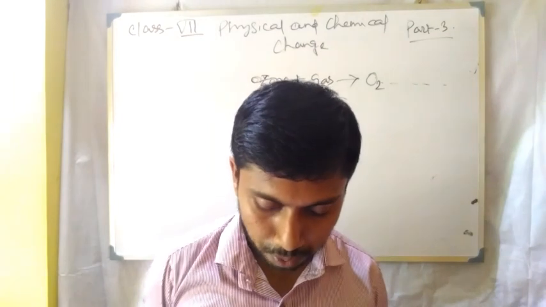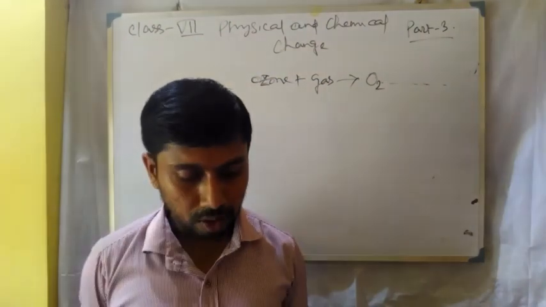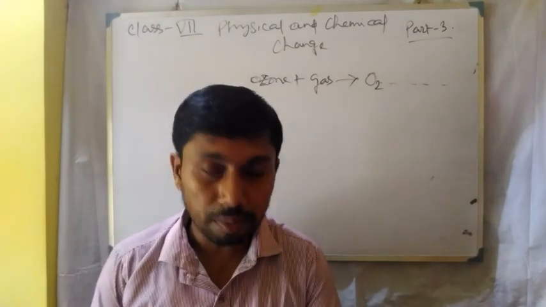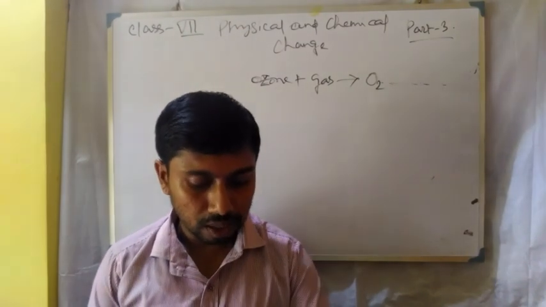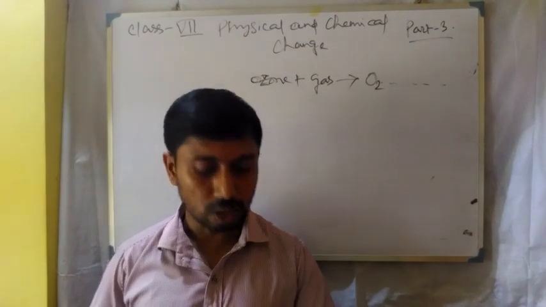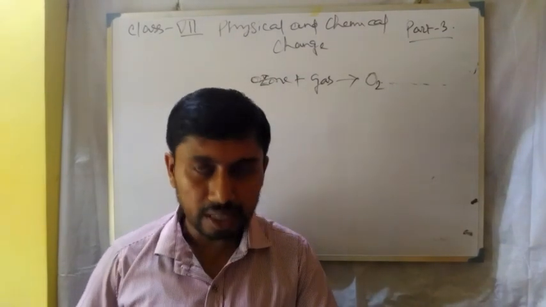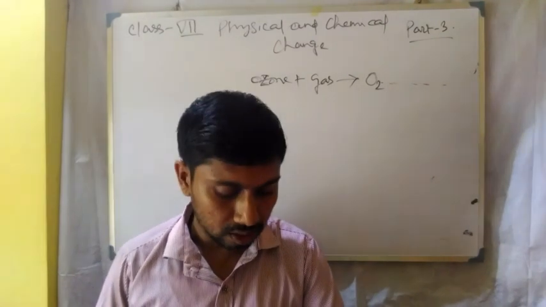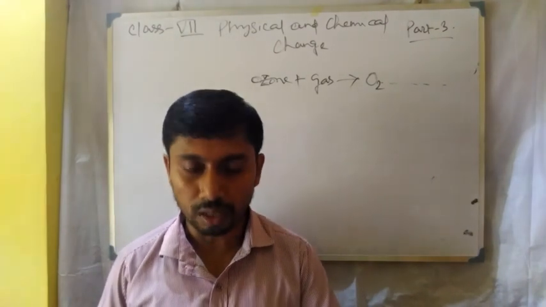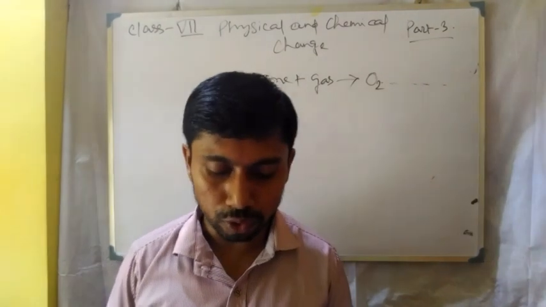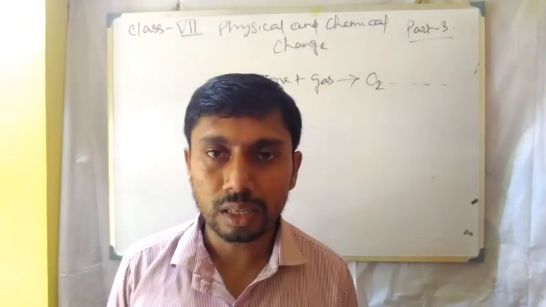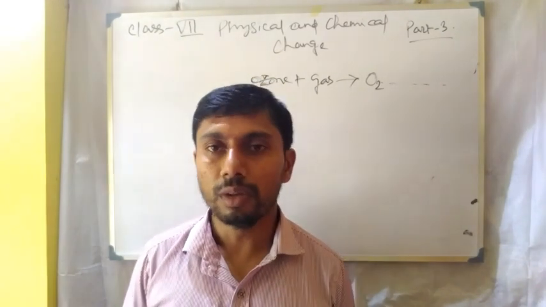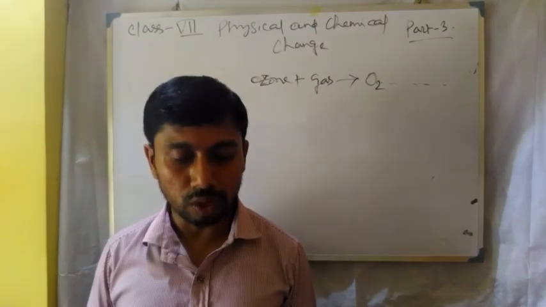From today's part we have discussed the chemical reaction between vinegar and baking soda, what is burning, what are the characteristics of chemical change, and examples of why this phenomenon is called chemical change, that is fireworks, spoilage of food, the brown color formation and depletion of the ozone layer. On the next day I will discuss the next part, and before that I will discuss some important questions from today's part.